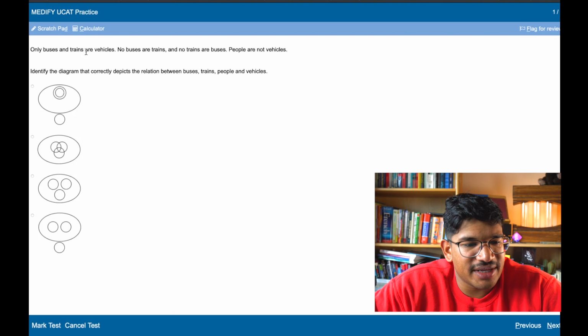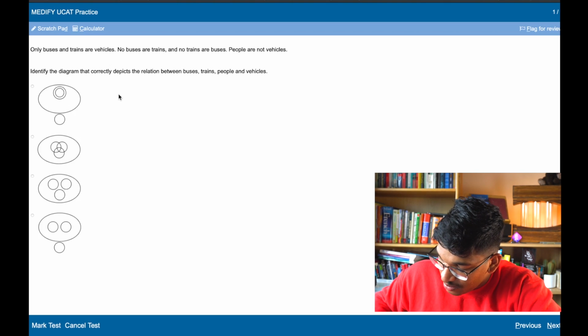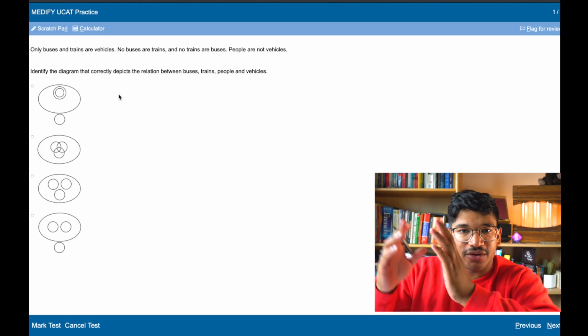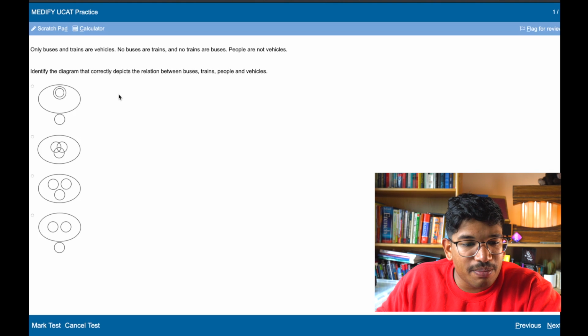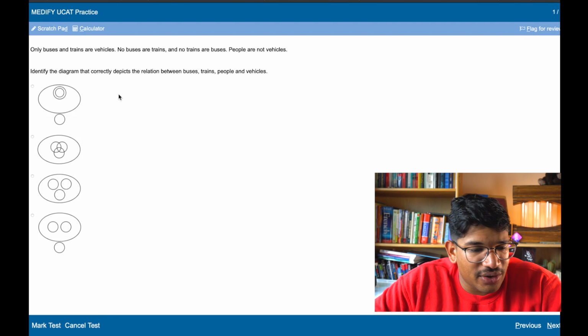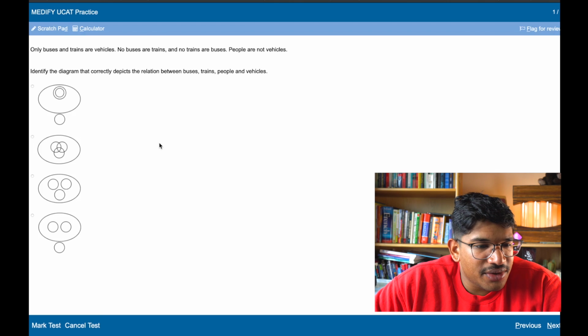Only buses and trains are vehicles. So I'm going to write V, B, and T. Okay, so under V I've got two arrows, B and T. No buses are trains, and no trains are buses. Therefore, they're completely different things. People are not vehicles. Great.